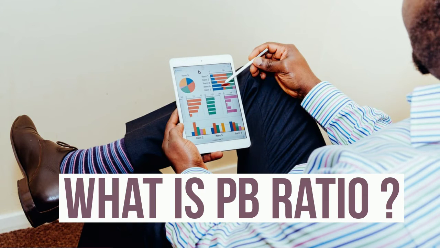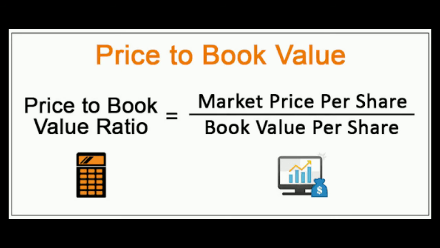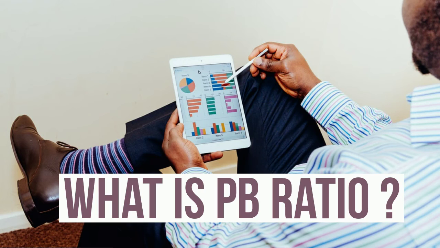Number 2. What is PB ratio? Price to book ratio is another important valuation tool. It compares the stock price with its book value per share. Theoretically, book value per share indicates the amount that each shareholder should receive if the company liquidates completely.